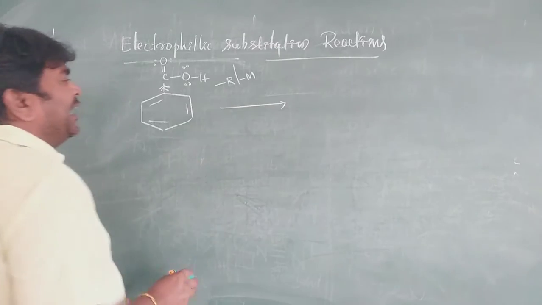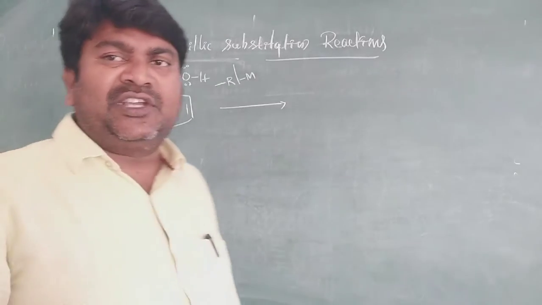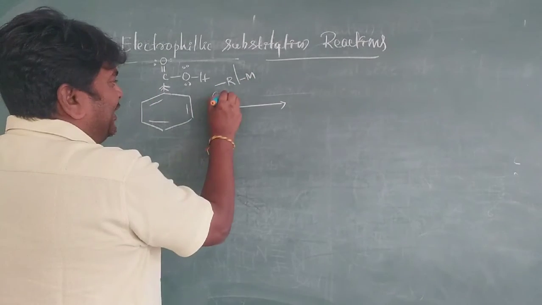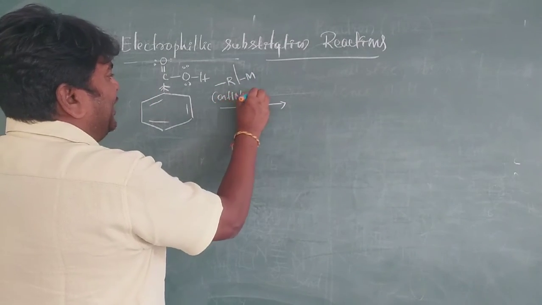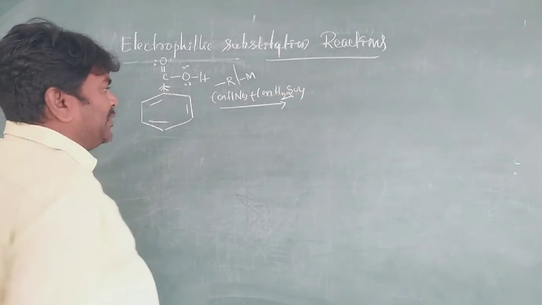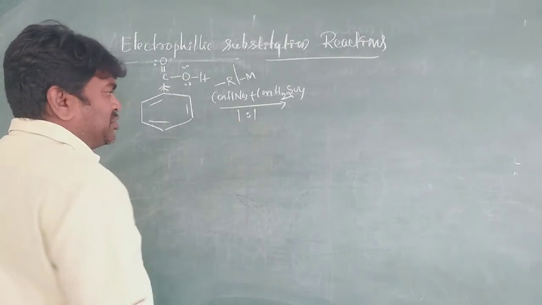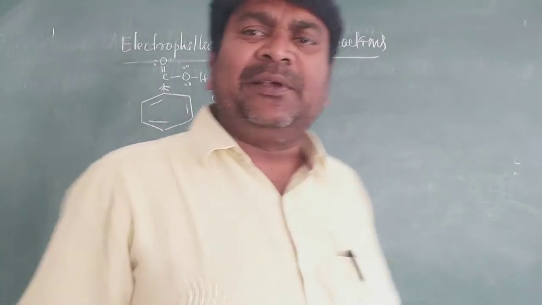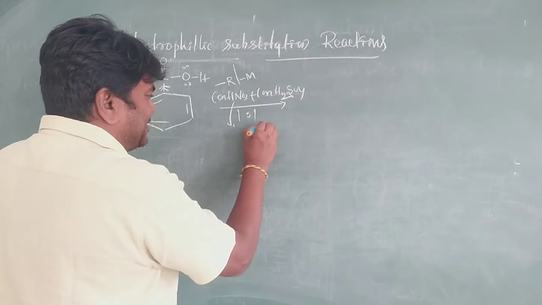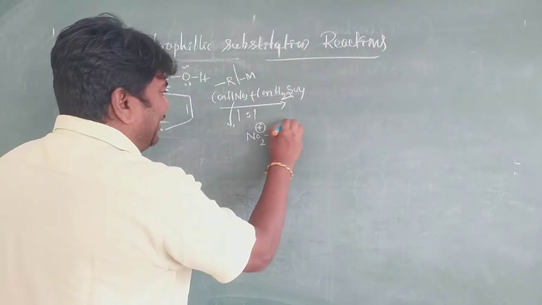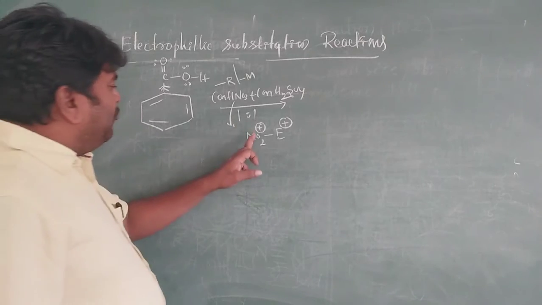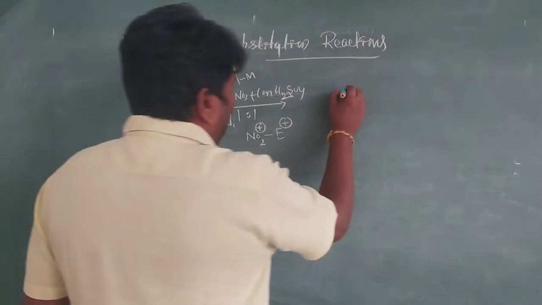On nitration, nitration means concentrated HNO3 and concentrated H2SO4 in a 1:1 ratio. That is called the nitration mixture. It produces NO2 plus, which is the electrophile. It is very, very important. The NO2 plus electrophile attacks here only, and you will get this product.